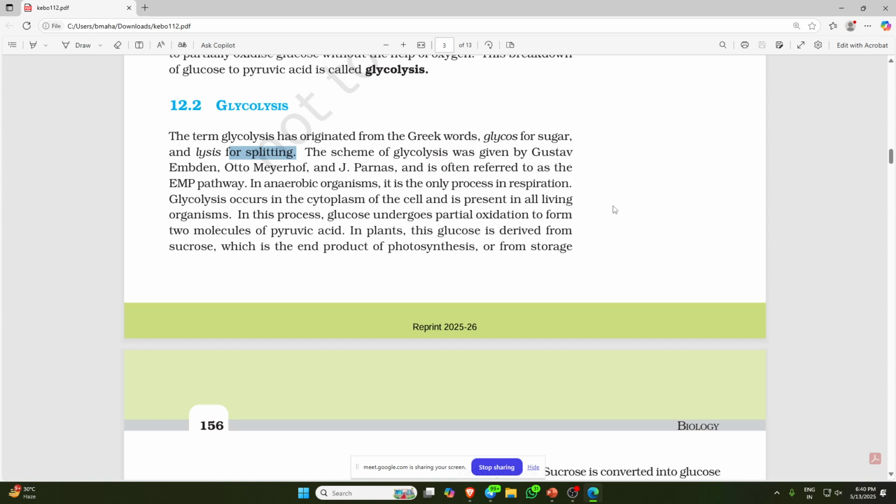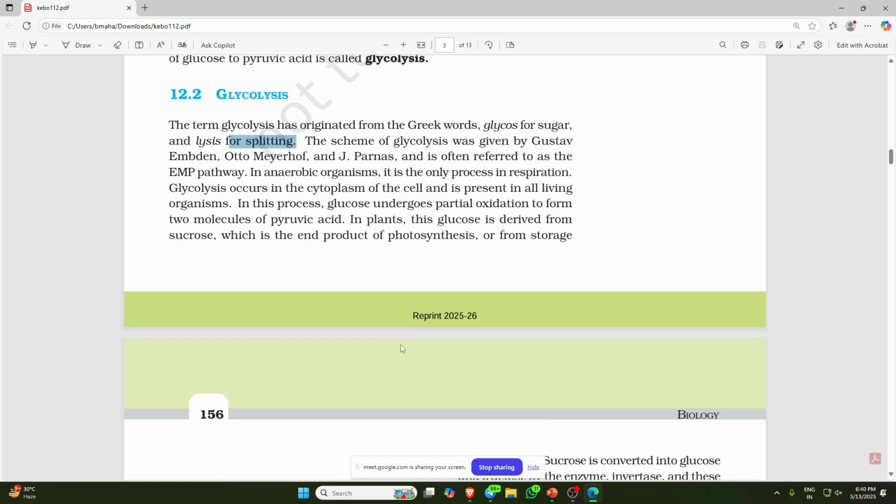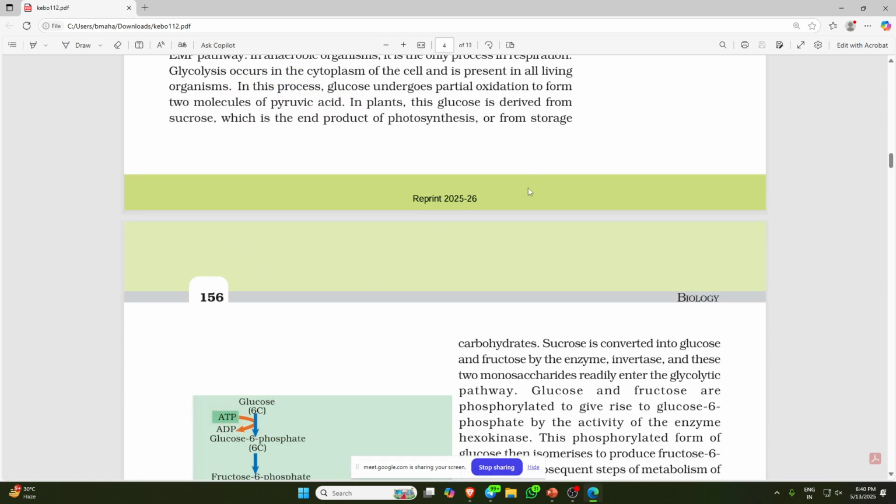Water is required for the hydrolysis, the splitting in this process, so the invertase enzyme is used to do the splitting. It's not covered in detail here, but if you go through the Taiz and Zeiger book on plant physiology, you can see how it happens.